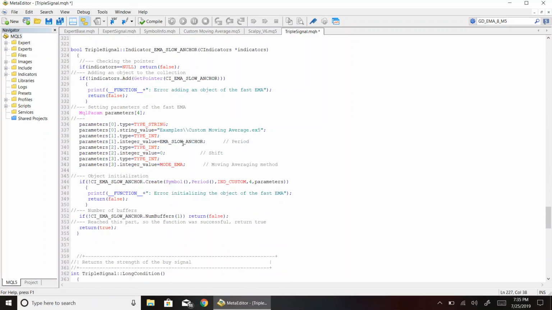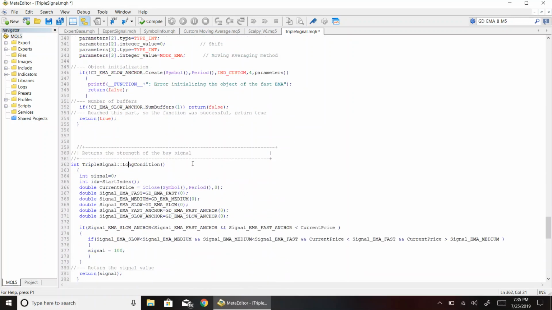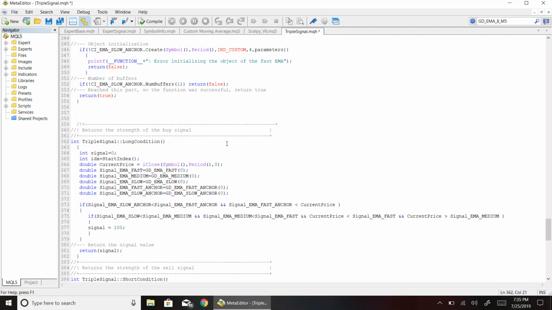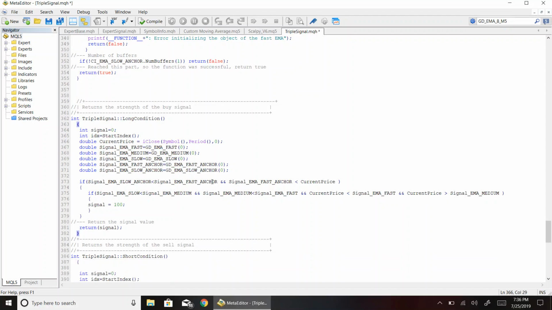Moving on to the long condition function here in line 362, which is just the buy condition. All we need for this is the close price and the exponential moving average over the different periods. Shown here, the close price, line 366, and then lines 367 to 371, we have the values for the exponential moving averages. And the logic gets done in the if statements, and a signal strength that is at first 0 gets changed to 100 if it meets the buy condition.